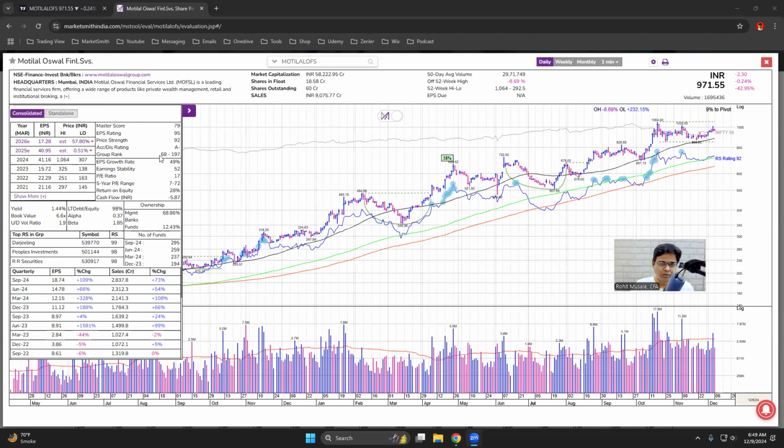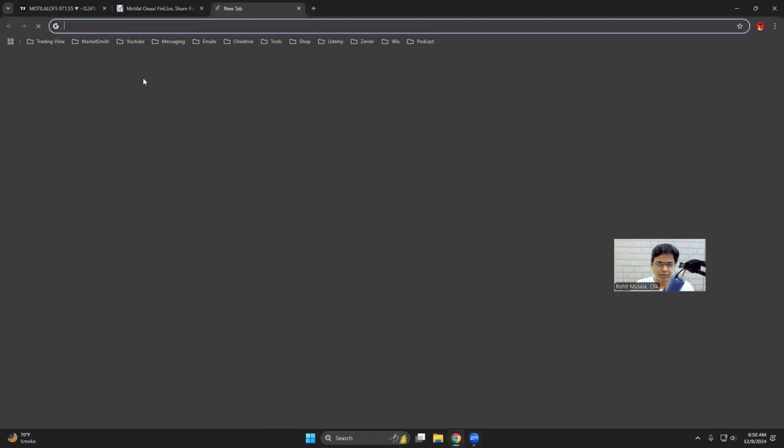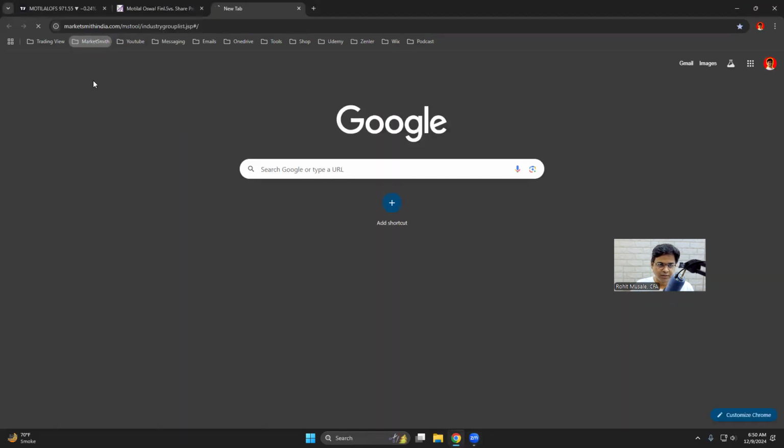Group rank is a problem. So industry group rank is 68. I want this number to be less than 40. I want it to be in the top 40 industry groups. That is not the case here. So immediately you can see a weakness here. Moreover, I want to see whether this group rank has improved or worsened. So I go here. Here I have created this link.